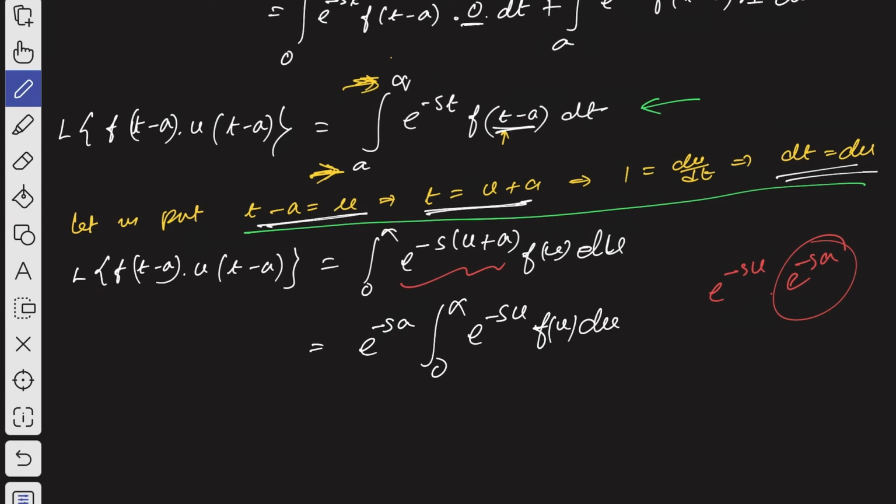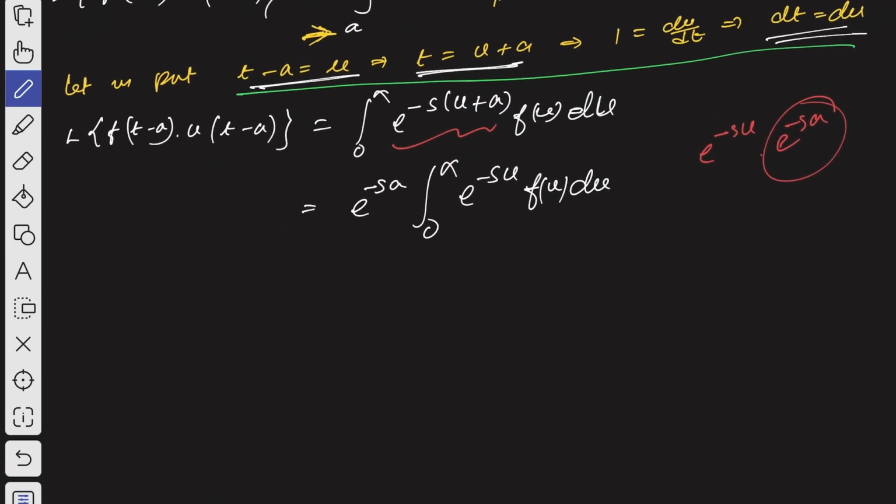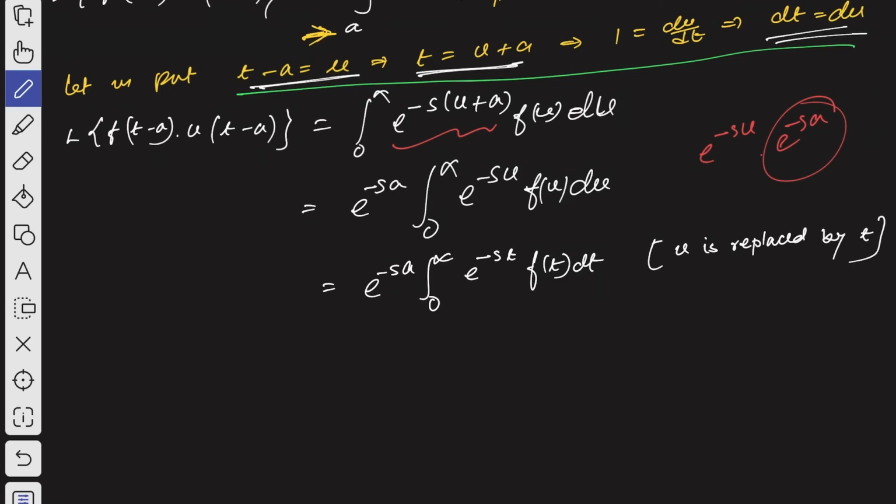Now simply replace u by t. Then you will get e to the power minus sa, 0 to infinity e to the power minus st f of t dt. Just u is replaced by t.